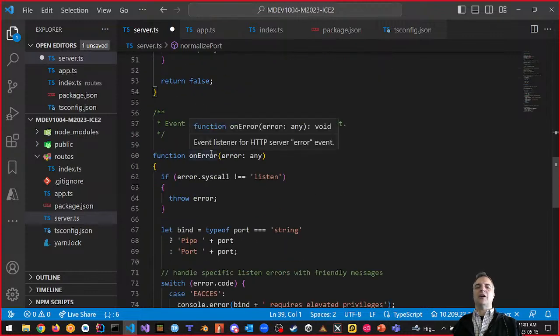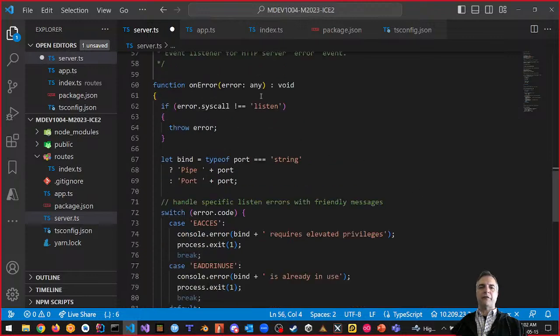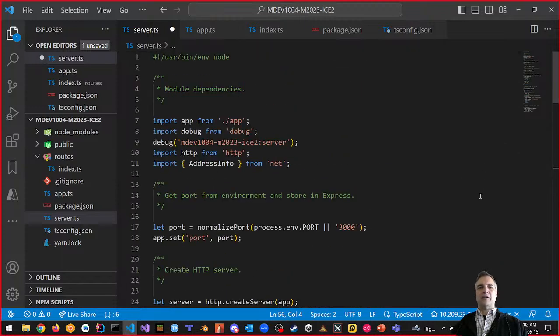How about this function, onError? onError returns void. We can say that. It returns void, right? We're going to fix the error in a second, though. Okay? Let's go back up to here. Any other errors? No. Now, let's transpile.